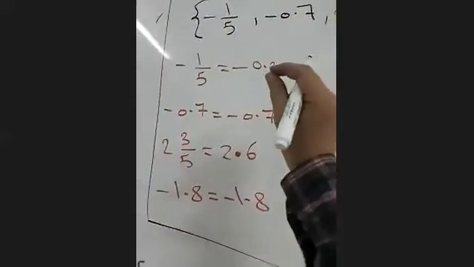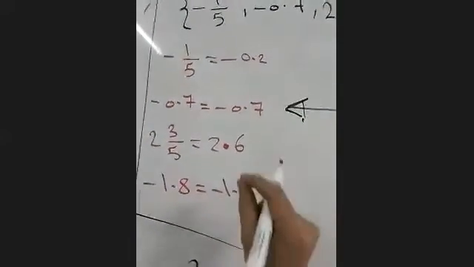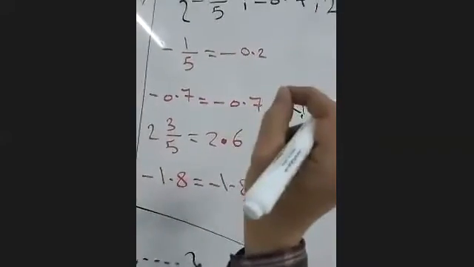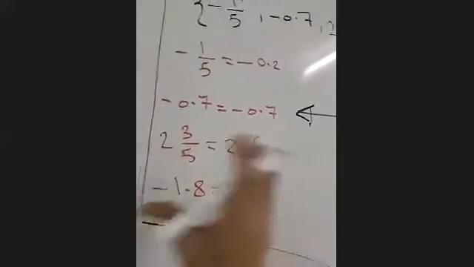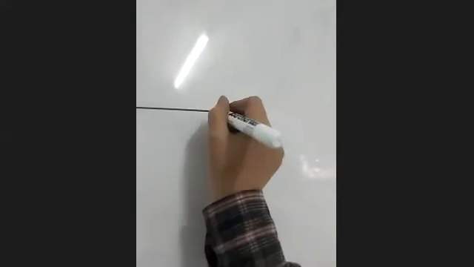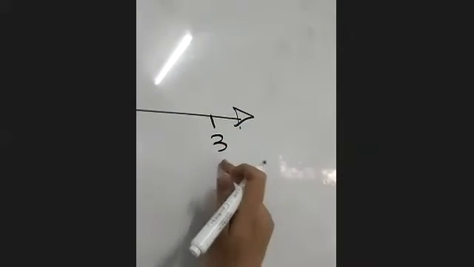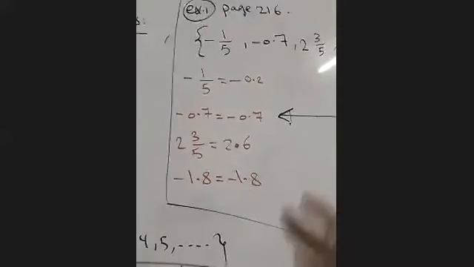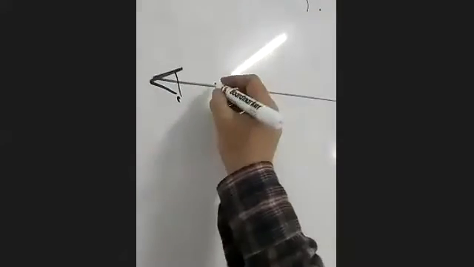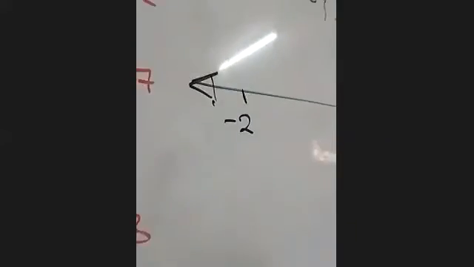Each number has small parts, like 0.2. But what's the biggest number here? The biggest number is 2.6, right? So I will let my numbers finish at 3 because the biggest is 2.6. But what's the smallest number? It is -1.8. So I will start from -2.